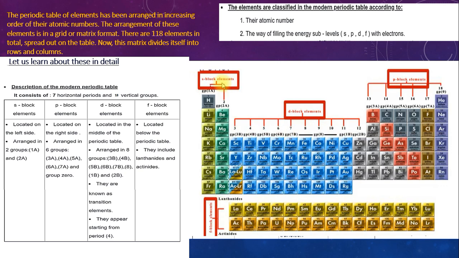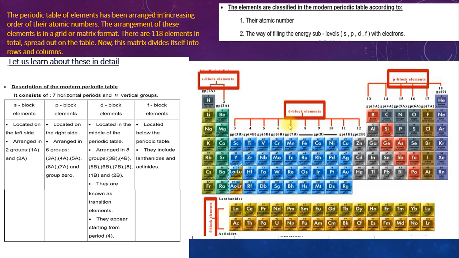And on the right hand, we have 6 groups named the P block elements. In between the S and P, we have the D block elements with 10 groups.